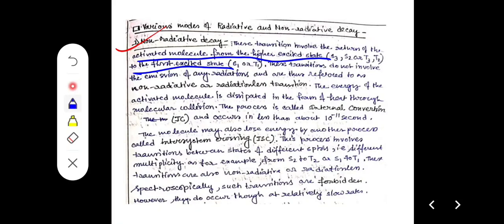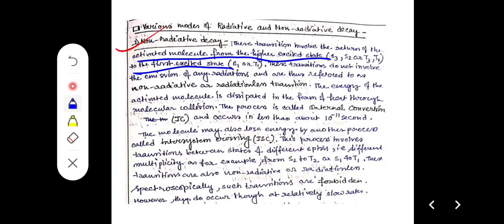But in the case of IC and ISC, no radiation is re-emitted in these non-radiative transitions. Now the question is, how is the energy lost?